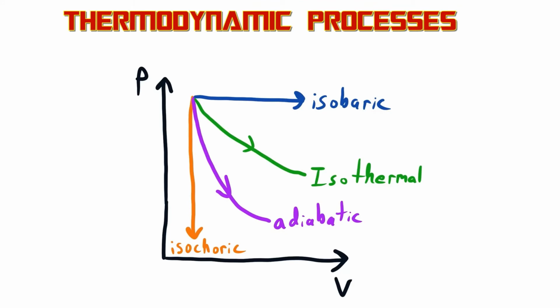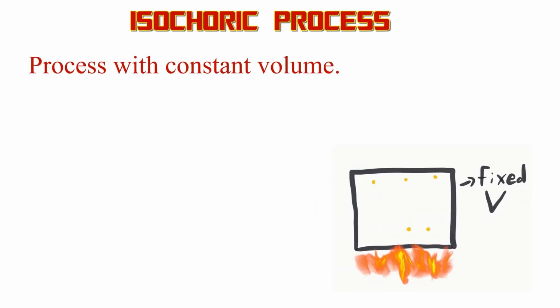There are 4 types of thermodynamic processes you should know about, and those are isochoric, adiabatic, isothermal, and isobaric. Here they are in a PV diagram. The first one to look at is isochoric. This is also called an isovolumetric process, and based on that name, you can probably guess what it is. It's a process with constant volume.